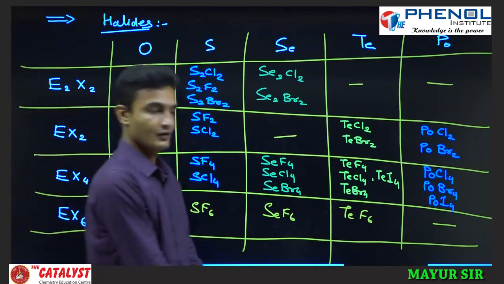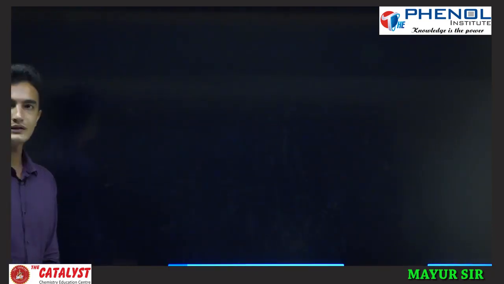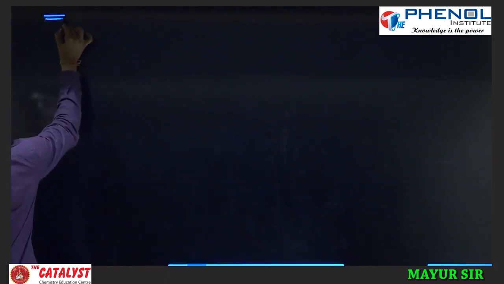Are we clear? Next, we have seen halogen, hydrogen and oxygen compounds. Now we will see the oxo acids of the 16th group family. This is a very easy topic.